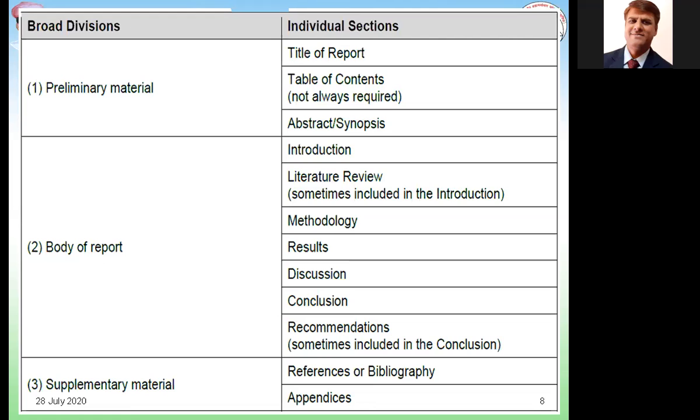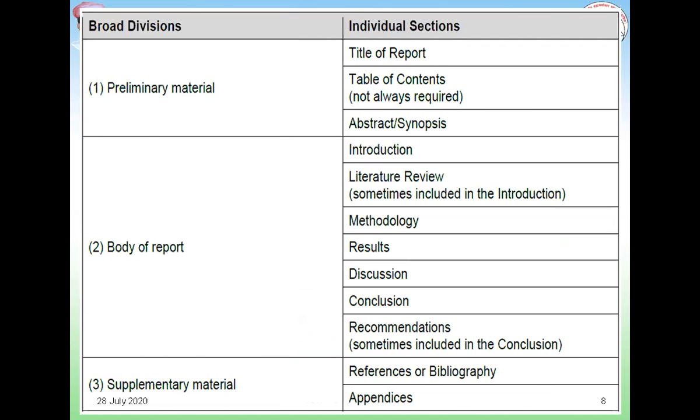Next one is body of the report. In the body of the report, the first part is introduction. In introduction, you give the background information regarding your topic. Who started working on it for the very first time? What kind of work has been carried out in that area? What are the different approaches or different ways of conducting the research in that area? That kind of information you put under introduction part.